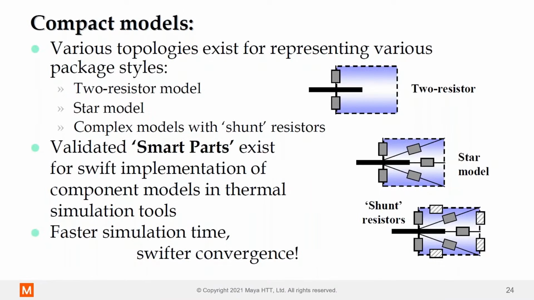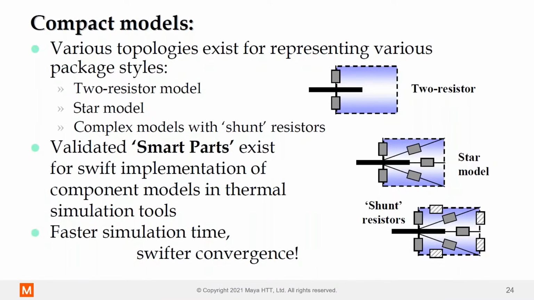A compact model, in an ideal world, will perform exactly as the detailed or actual chip, with a lot less calculation overhead, and maybe you want to protect your IP and not release what the internal construction of your package is. So a compact model is very useful for vendors to supply on websites, or to thermal management companies, so that it's kind of like a validated vendor